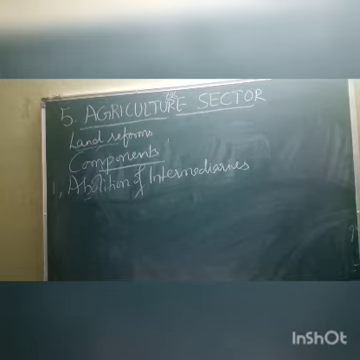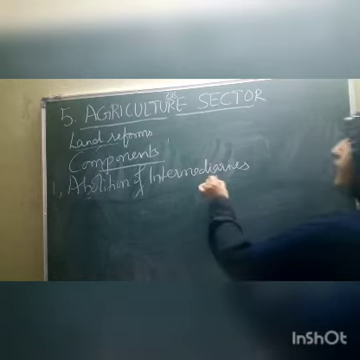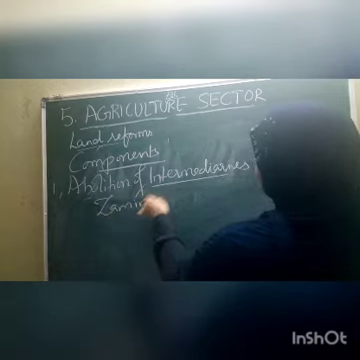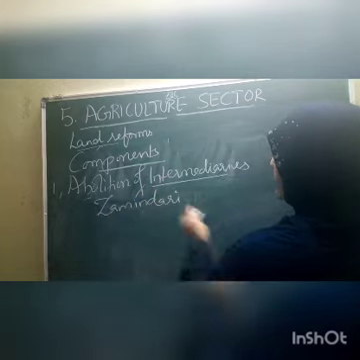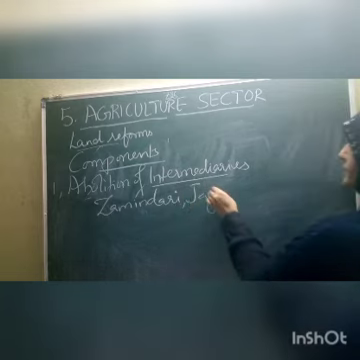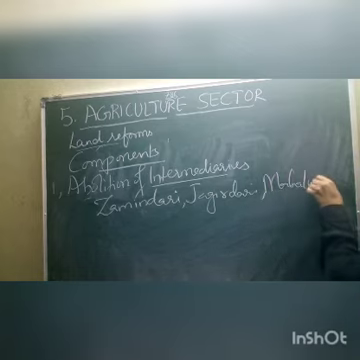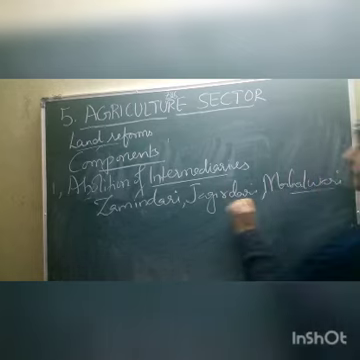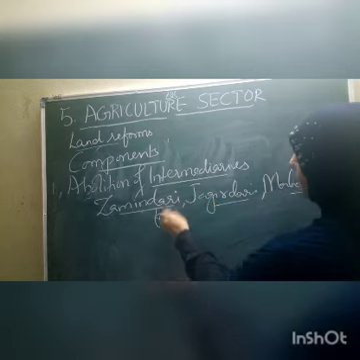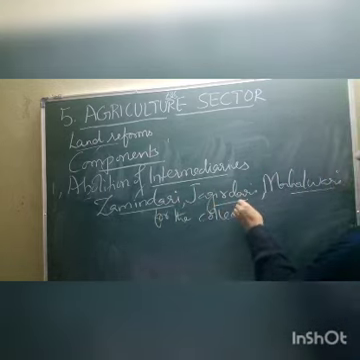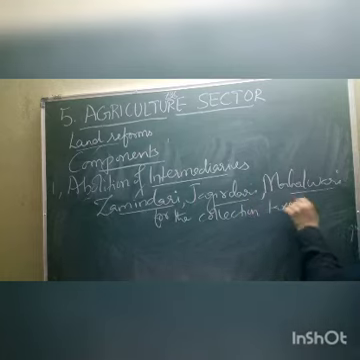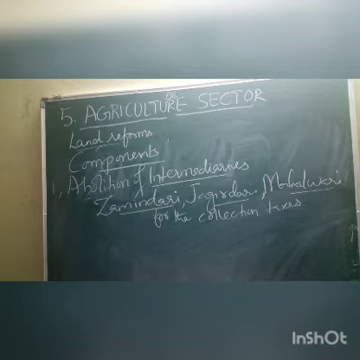First component is the abolition of intermediaries. To whom do we call intermediaries? Mediators. Already I told you about the systems that were started by the Britishers: the Zamindari system, the Jagirdari system, the Mahalwari system. These were the 3 systems, children, started by the Britishers for the collection of revenue, for the collection of taxes. These people worked as mediators for the collection of taxes.